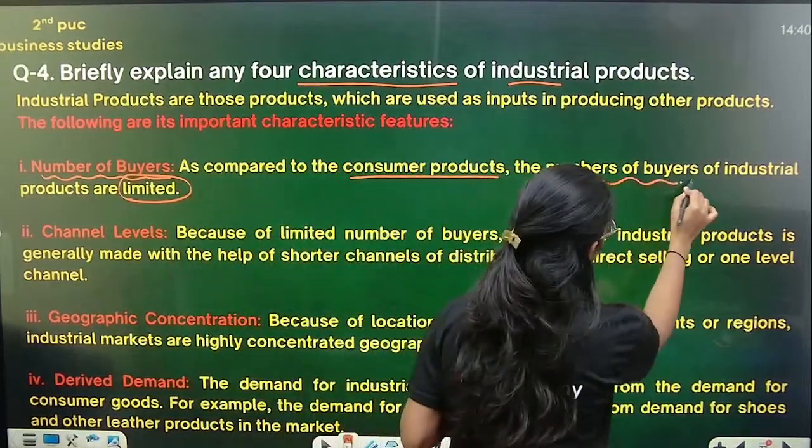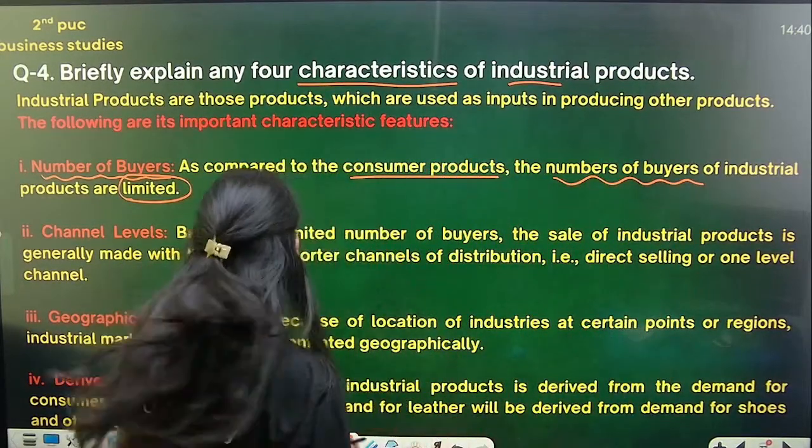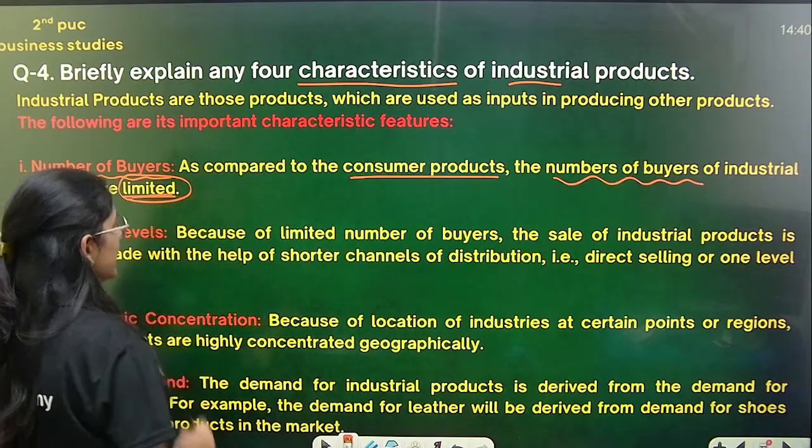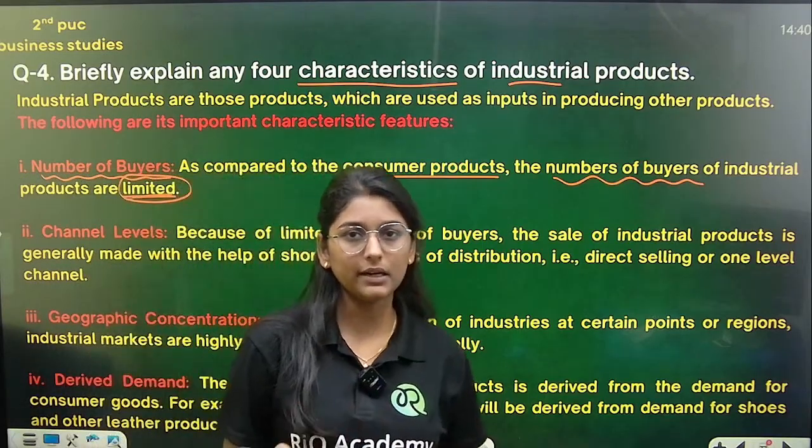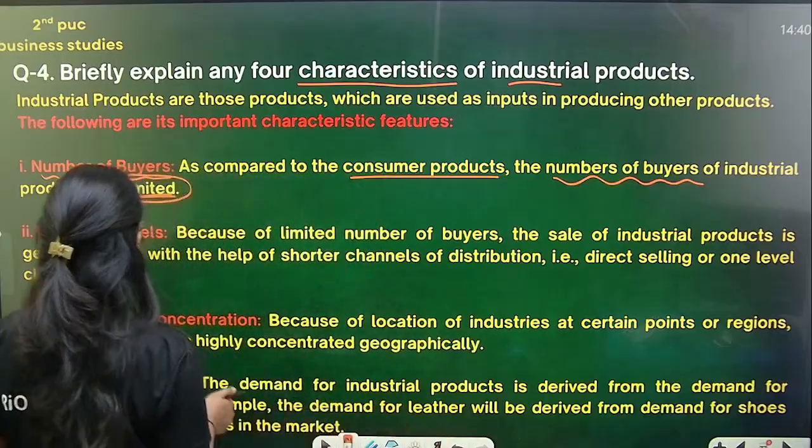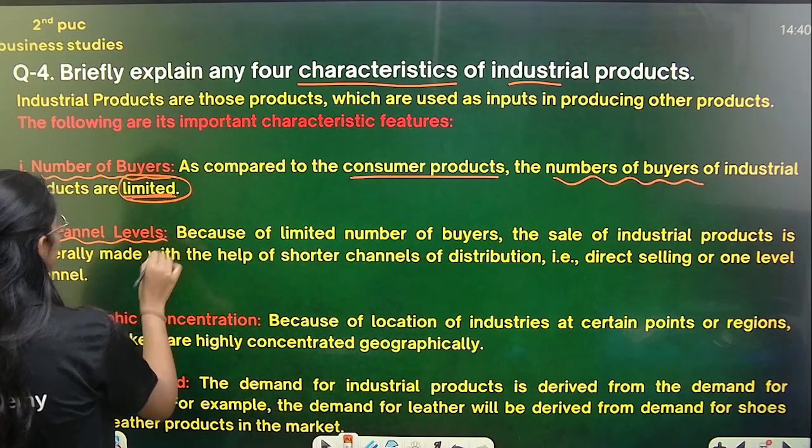or you can see the number of buyers, they are limited. So number of buyers are what, you can say the number of buyers are limited. So the next one is what, channel levels.